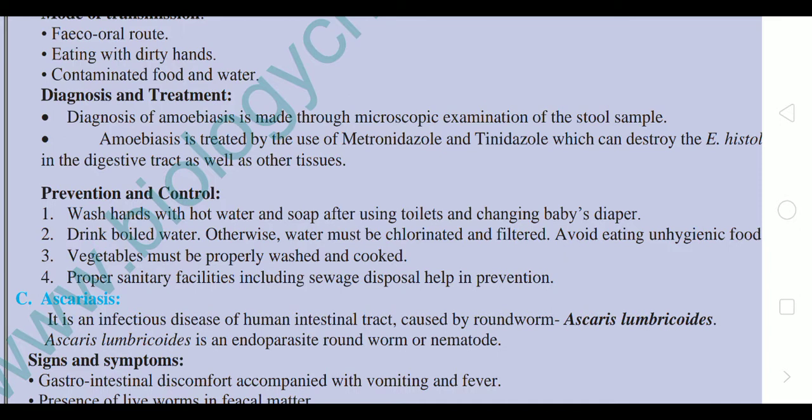Amoebiasis is treated by the use of drugs like metronidazole and tinidazole, which can destroy Entamoeba histolytica, but also destroy other tissues of our body, such as the intestine.